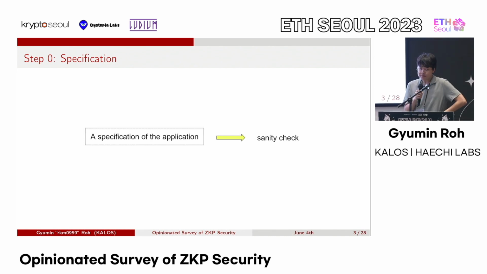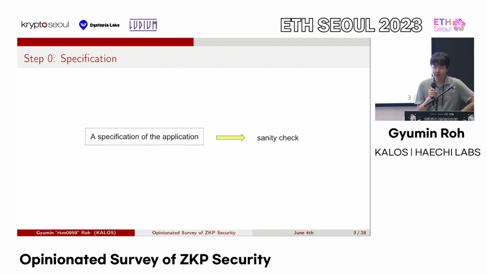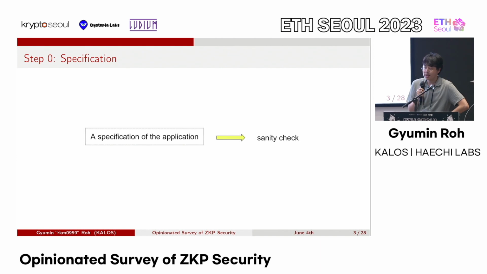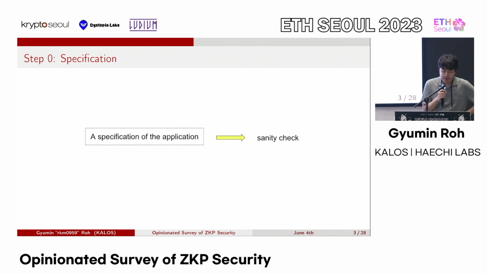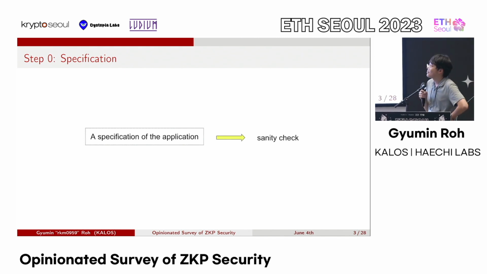This is true in literally every software development cycle, I might imagine. If you're developing an AMM, regardless of whether you're doing it raw in Solidity or in a ZKP-like way, you might want to check that the AMM specifications make sense. For example, if I'm a user and I swap 100 USDC for some Ethereum and then sell that Ethereum for USDC immediately afterwards, if I have more than 100 USDC, then something is obviously wrong. So you might want to perform a sanity check of your app design before you do anything,